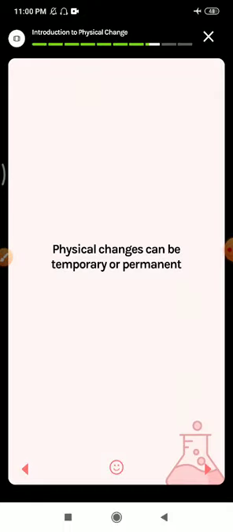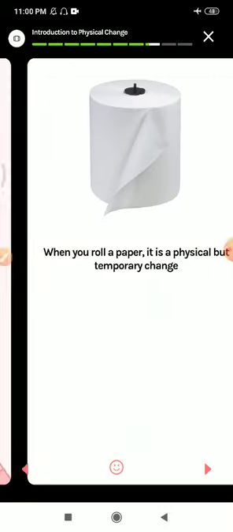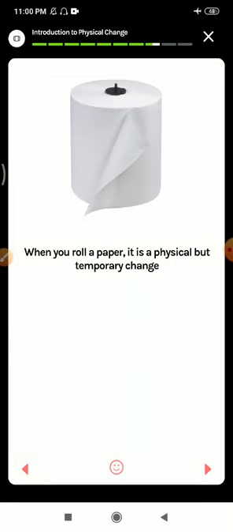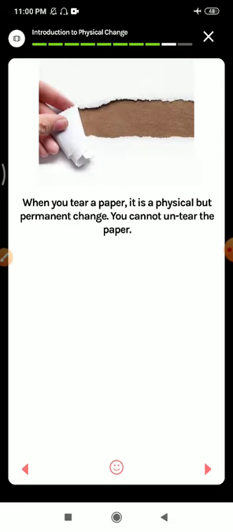Physical changes can be temporary or permanent. How? Let's see. When you roll a paper, it is a physical but temporary change. If you are rolling a paper, it will take the cylindrical shape, but this is a temporary change. Why? Again you can reverse it back into your previous shape, means it is reversed, that's why it is a temporary change. When you tear a paper, it is a physical but permanent change, you cannot untear the paper.